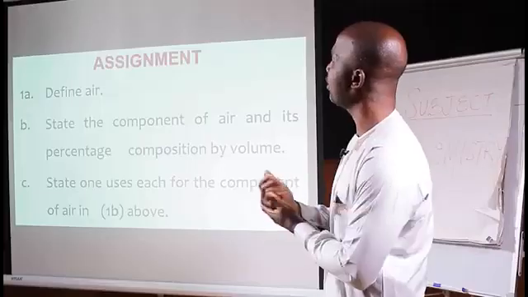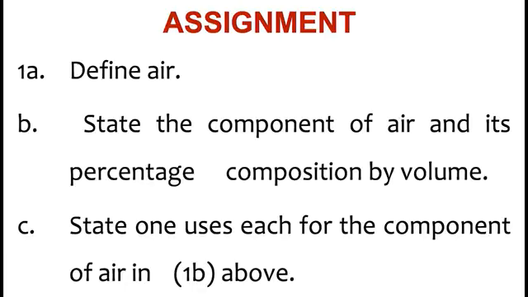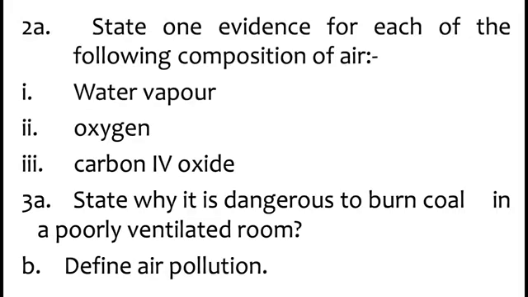So let's look at our assignment for today. The first one says define air, state the components of air and its percentage composition by volume. C says state one use each for the components of air in B above. Then we have state one evidence for each of the following composition of air: water vapor, oxygen, carbon 4 oxide. Then 3, state why it is dangerous to burn coal in a poorly ventilated room. And of course, define pollution.